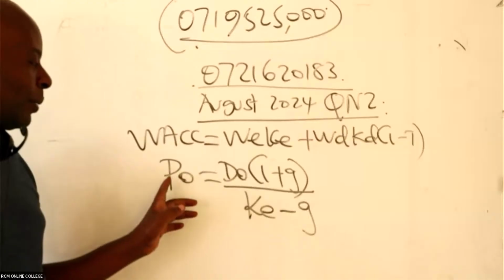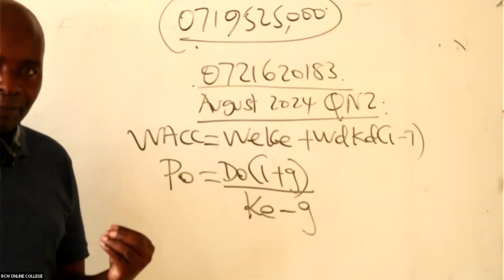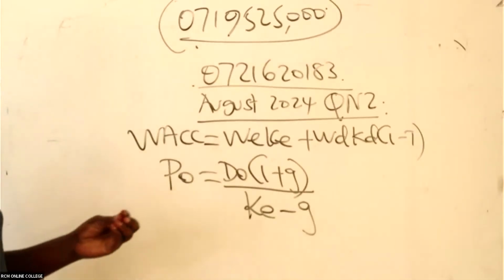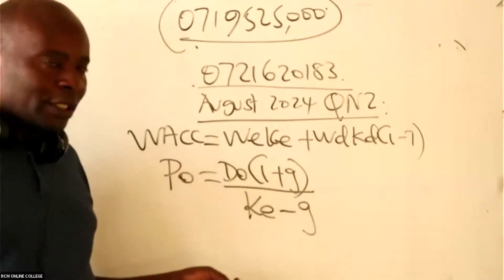Is there somebody who is able to remember this? PO stands for current market price per share, current MPS. DO stands for the current dividends per share, current DPS.